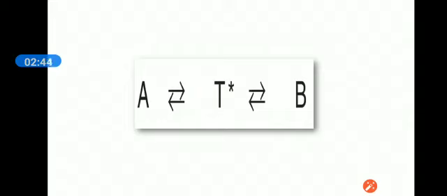Suppose a substrate A is going to be converted into B, but before this conversion, it has to make some interaction with the particular enzyme of this reaction and make a transition state with that enzyme, and in that transition state the enzyme will decrease the activation energy of this particular reaction.